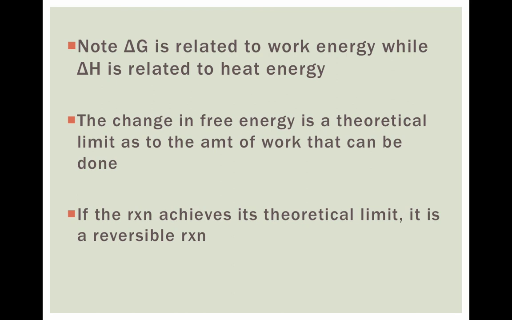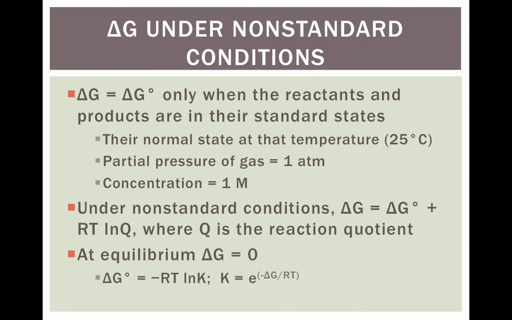Note that delta G is related to work and energy, while delta H is related to heat energy. Remember, delta G is Gibbs free energy. It's talking about the amount of energy available to do work, whereas delta H is talking about the amount of heat available to be released. The change in free energy is a theoretical limit as to the amount of work that can be done. So what that means is, again, we've talked about this a lot. Delta G can be calculated for a substance, but that doesn't mean that's always going to be the amount of work done. That is the absolute best case scenario, which usually doesn't happen. If the reaction achieves this theoretical limit, however, it is going to be reversible.